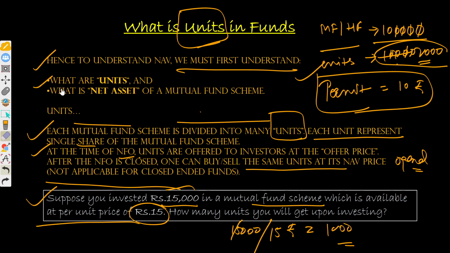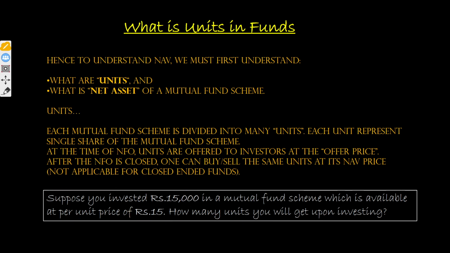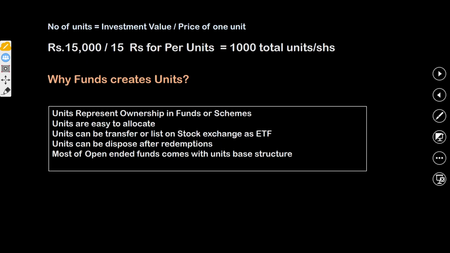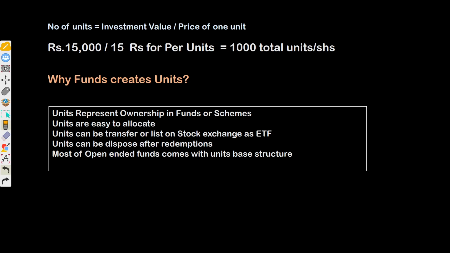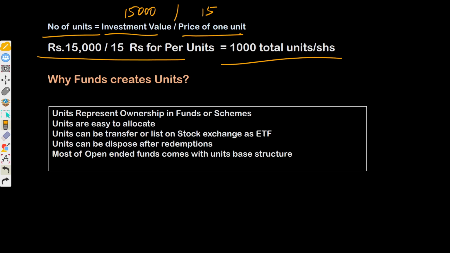All right. Those units you will receive directly in your demat account or investment account. And units represent the mutual fund's value, as I said. So you may expect a question around the formula: how you can calculate the number of units. As I said, if you have decided to invest 15,000, then divide the investment amount by the price per unit, and you will have a total of 1,000 units. This is how you can calculate units in your mutual fund.